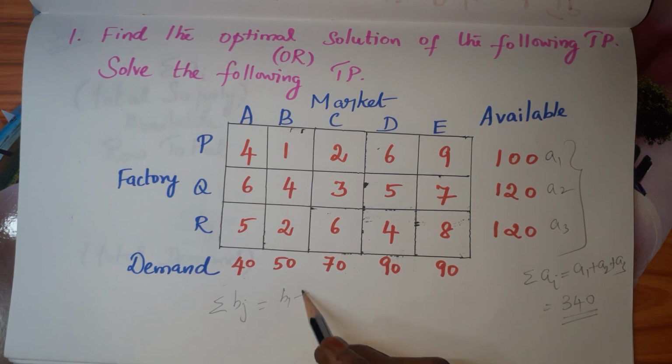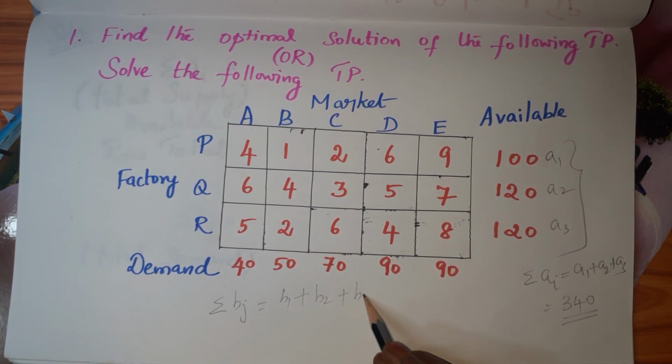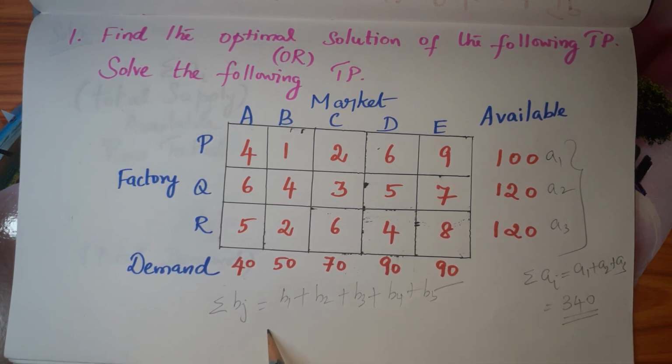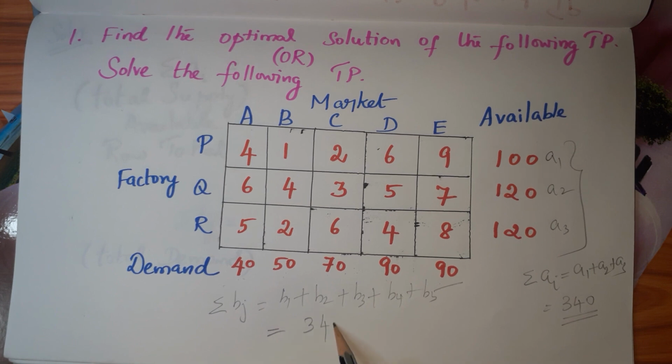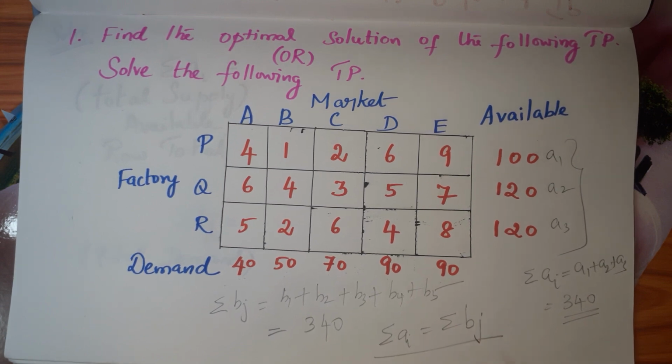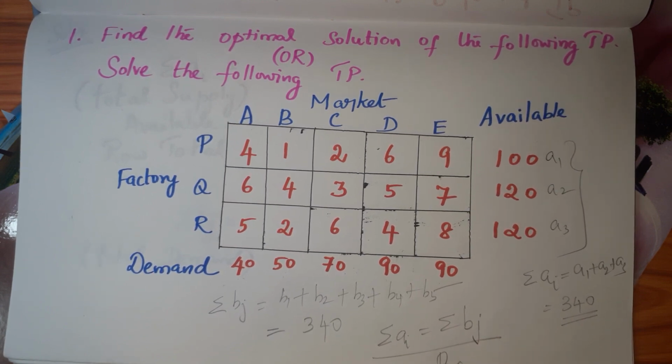So B1 plus B2 plus B3 plus B4 plus B5. Okay, so when we add all these, this is 40, 90, 160, 250, 340. So here summation Ai is equal to summation Bj. Such kind of problems are called balanced TPs.